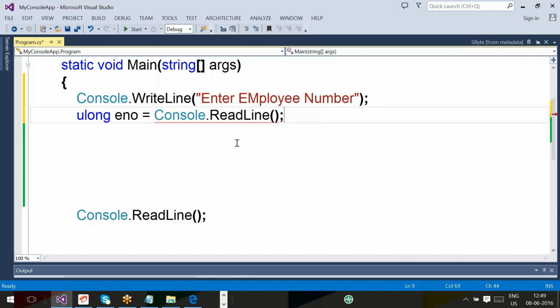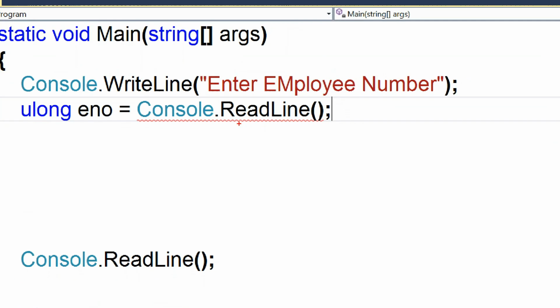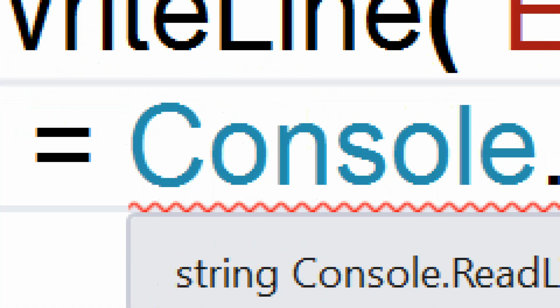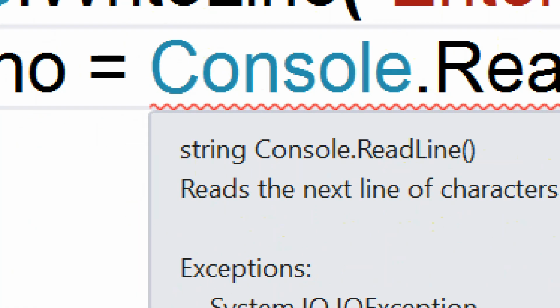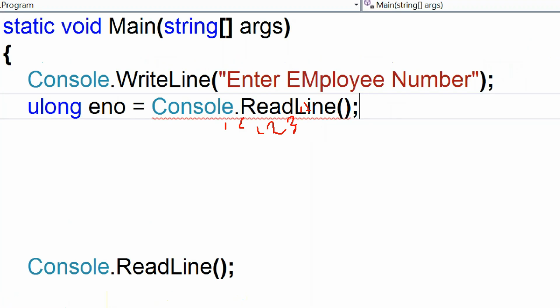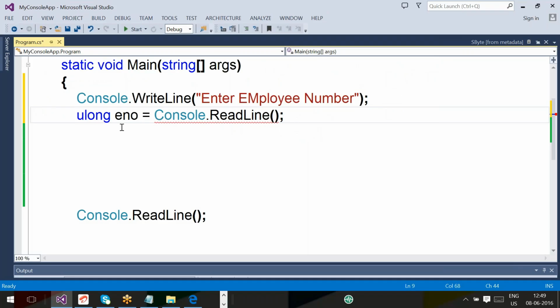It's string type, so we have to convert it into ulong, so we can use the parsing method. It will accept input from the user, called 123, but it will return 123 as a string value. Why will it return string value, sir? Because the ReadLine return type is string. That's why if you enter 123, it will return it as double quotes 123. Double quotes 123 is a string value. A string value you want to assign into a ulong variable. Match or mismatch? Mismatch, sir.